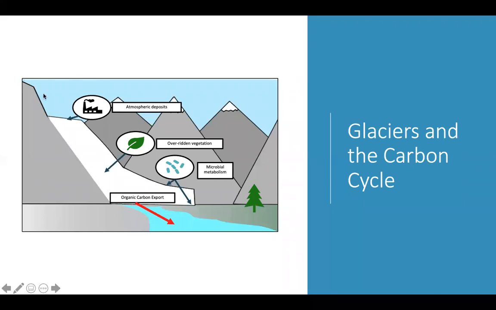And they can do this through storage of carbon through atmospheric deposits on the surface, overridden vegetation at the surface bed and in between, and through microbial metabolism that happens at the surface and the base. So microbes eating plants, each other in the atmospheric deposits. So all this carbon gets stored within the ice, and then when the ice melts in the summer, it gets exported into downstream ecosystems. And where this is an alpine glacial system, it is getting exported into freshwater. There are also other components that get mixed in with these glacially fed streams, such as terrestrial inputs from vegetation.